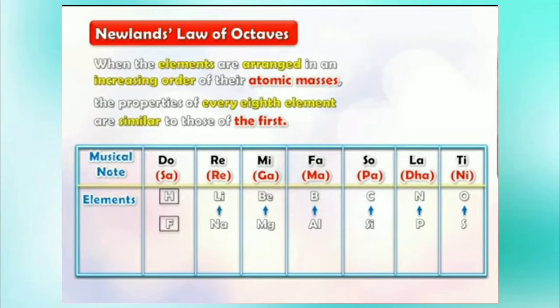For example, children, look at the table. Sodium is the eighth element from lithium, right? So they both will have similar properties, right? And also children, magnesium shows similarity to barium and chlorine shows similarity with fluorine. Understood?